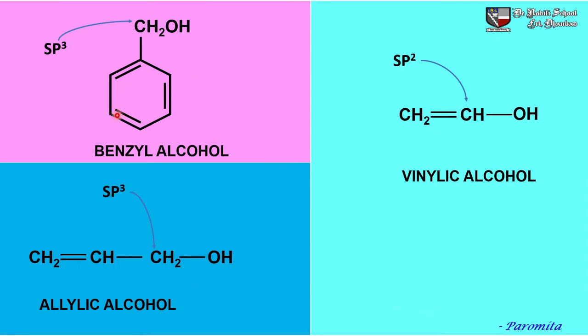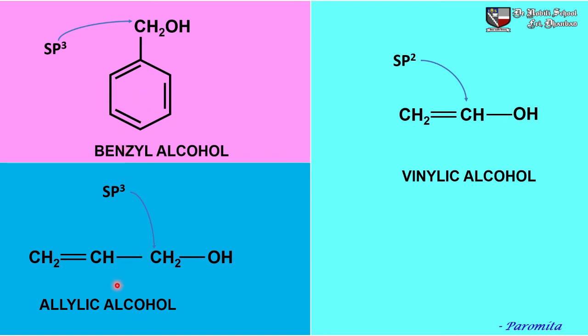Here we have the structure of benzyl alcohol. The sp3 hybridized carbon atom, which bears the OH group, is attached to an aromatic ring. So here it's a benzene ring. So this is the structure of benzyl alcohol, and benzyl alcohol is a monohydric alcohol.